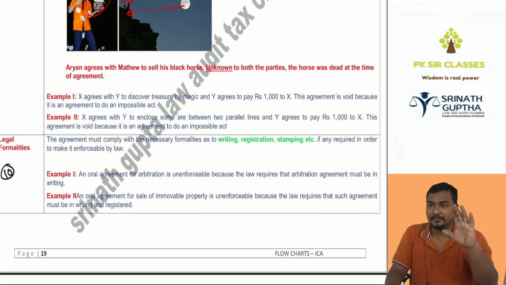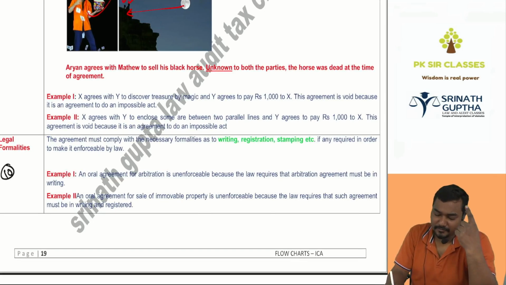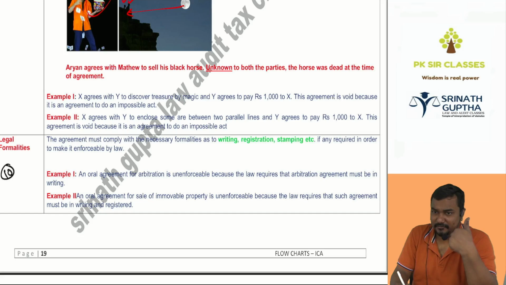Last time, everyone repeat along with me. Essentials of a valid contract: valid offer, valid acceptance, intention to create legal relationship, capacity of the parties, lawful objective, lawful consideration, free consent, certainty, possibility of performance, not explicitly declared as void, and satisfy legal formalities.